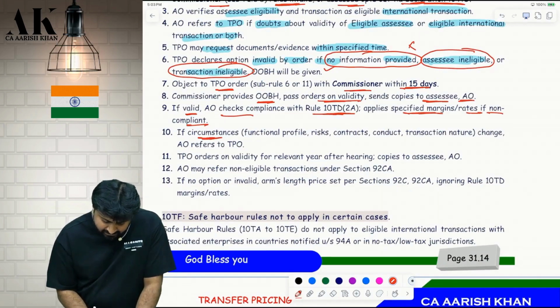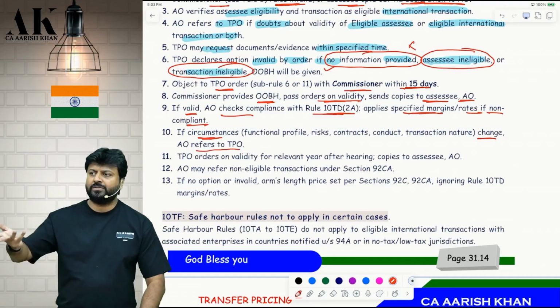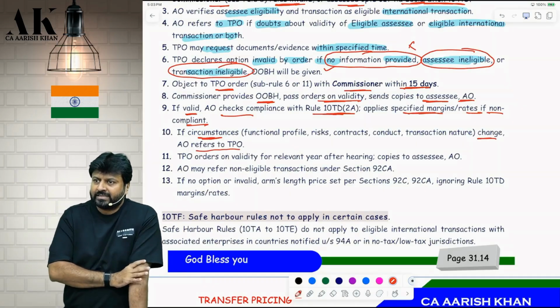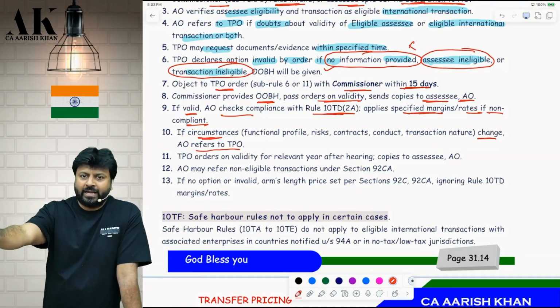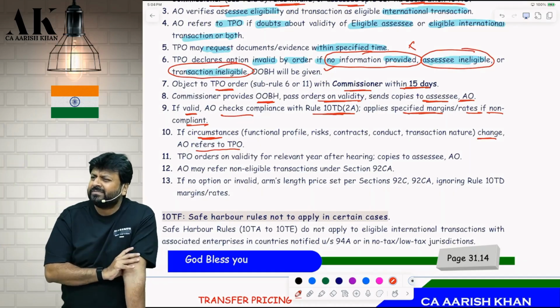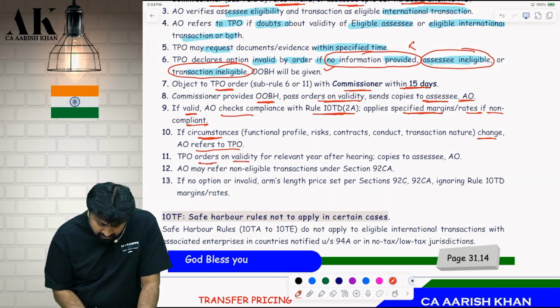If circumstances change, then the AO refers to the TPO. What do I mean by circumstances change? When you made an application, at that time you were doing software development services. Yes. For the next 3 years, you are making an application, correct? Suppose in the next year, your nature of service is changing. Can it change? Yes or no? Yes. The TPO orders on the validity for the relevant year after hearing.